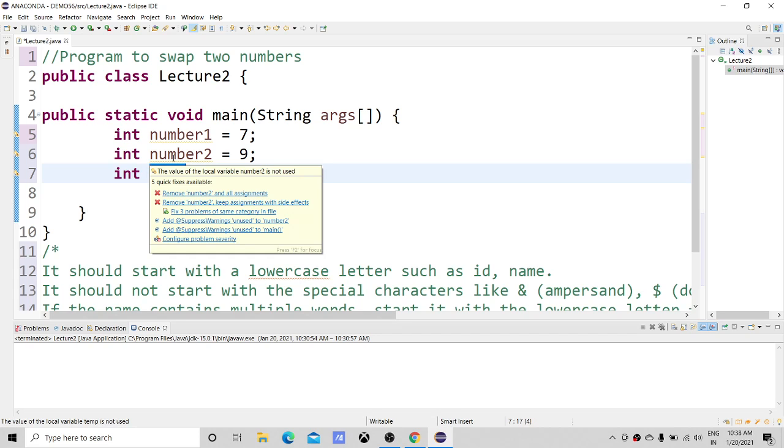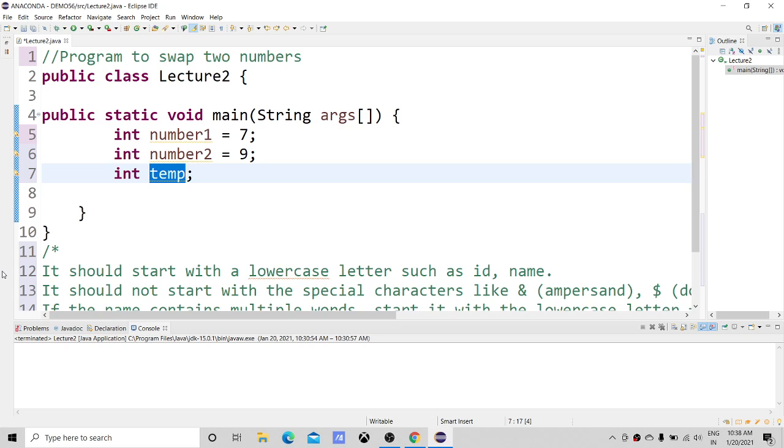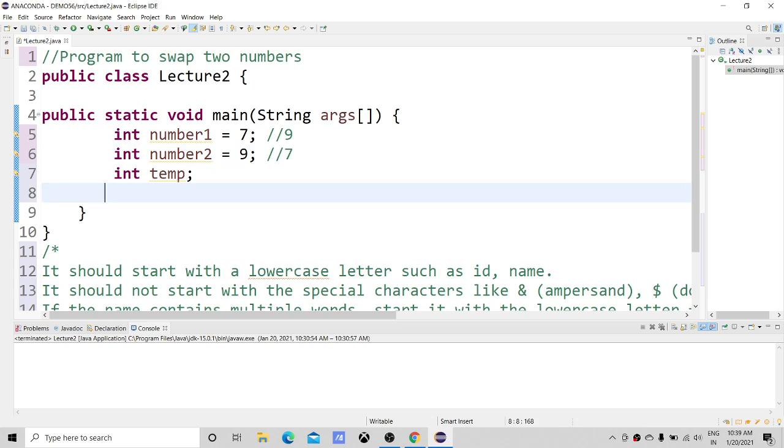So have some logical and meaningful names while defining your variables. That is helpful for you in the long run, literally. Now I want to swap these two numbers. I want that after my program completes, number1 will have value 9 and number2 will have value 7. This is my requirement. So first I will say temp is equal to number1. I stored the value of number1, that is 7, inside temp.